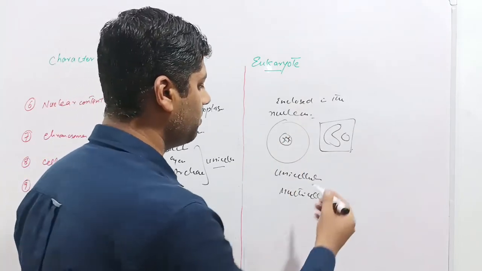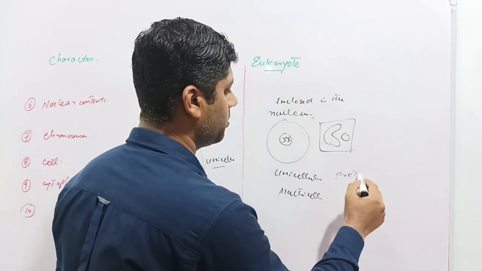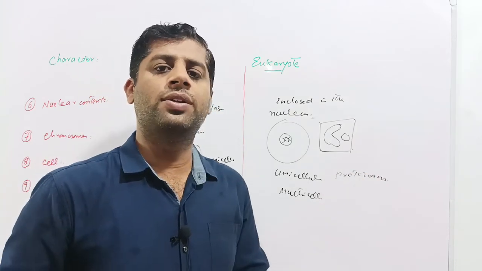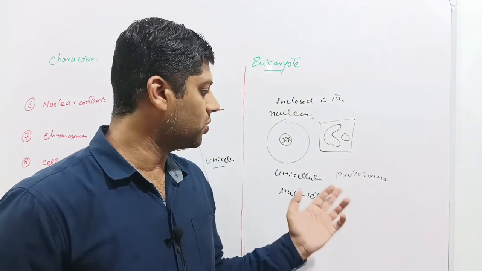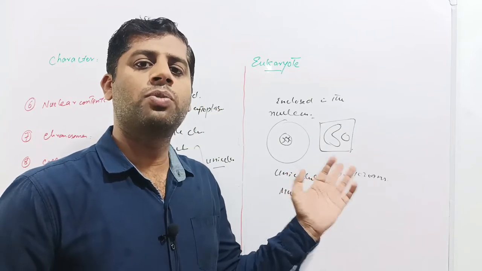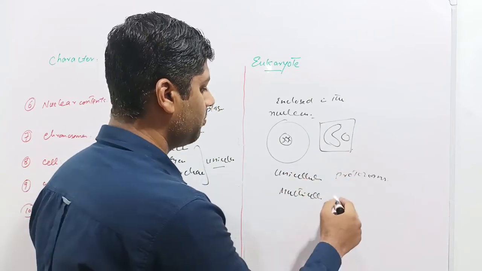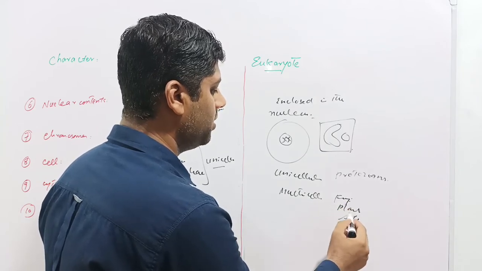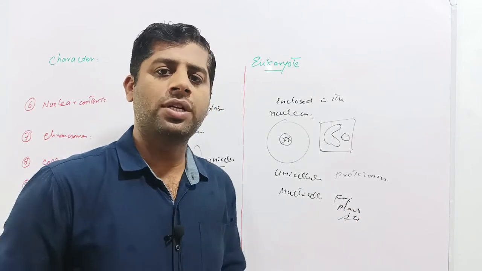The unicellular organisms may be protozoans. For example, amoeba, trypanosoma, balantidium, plasmodium. So these are unicellular organisms belonging to the kingdom Protista. While in case of the kingdom fungi, plants and animals, these organisms are usually multicellular.